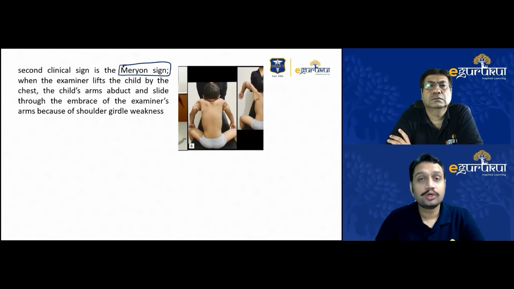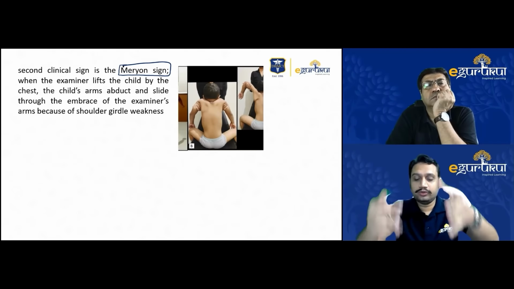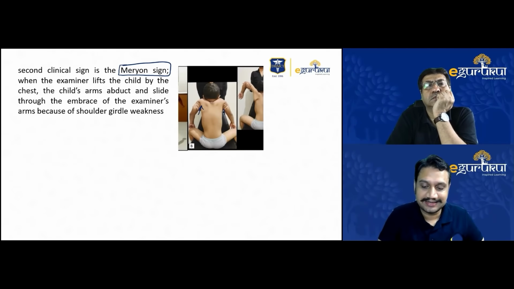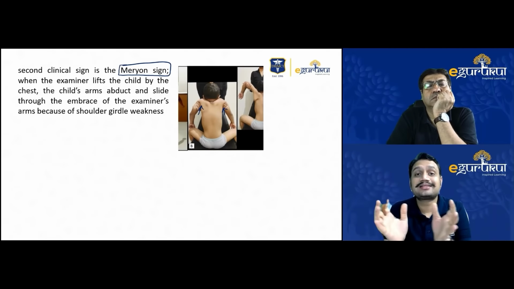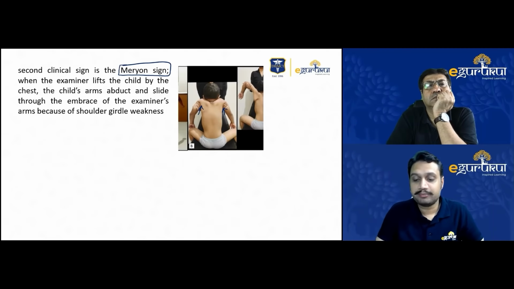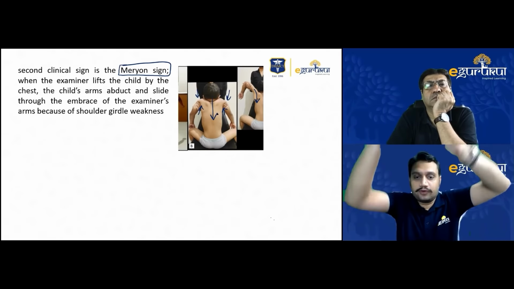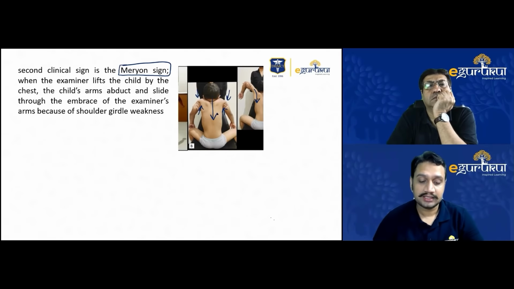So when you try to hold these children from their chest area, when you put your hands here in the chest, axillary area, what will happen because of the muscular weakness? When you hold, the child is also putting some pressure, so that the child is in your arms. But because of the weakness, the child will fall down between the two hands of the examiner. The child will fall down because of muscular weakness. You hold him from here, and they just fall down. That is what you call a Meryon sign, right?